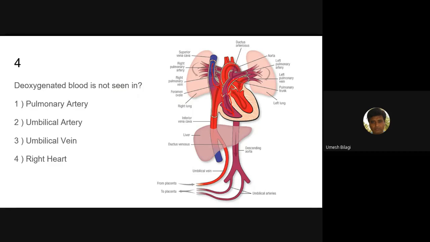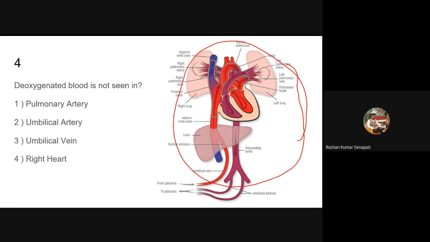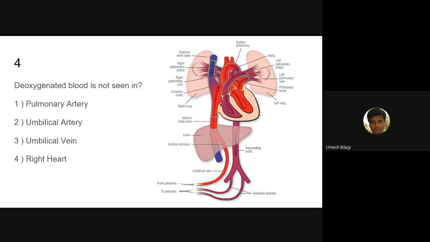Pulmonary artery. And the lungs don't get most of the blood in fetal circulation. Instead, this is shunted through the ductus arteriosus to the descending aorta. Got it? This is all deoxygenated blood. It reaches here and it goes to the mother. So this thing you should know. Fetal circulation. That's about fetal circulation. You go and read more about it. They will ask questions around this fetal circulation many times. They have asked.